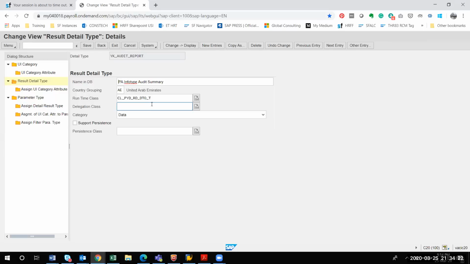Okay, and the runtime class is also given, and they have given all the classes, which class to be used. So what happens? SAP provides a standard runtime class. Only thing is we are naming it in our customer namespace. YK means it is our Y, starting with whatever, to identify. It will be easy for you to find whatever starts with YK. If you see the document, on page number 16, the same thing is written: YK_audit_report.